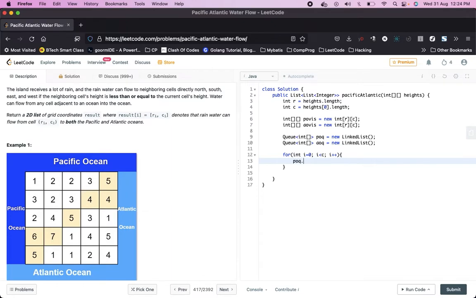Pacific Ocean Q dot add new int 0 comma 0, 0 comma 1, so it will be 0 comma i, right? 0 comma 0, 0 comma 1, 0 comma 2, so i will be a variable, and at the same time we will mark these cells as visited as well. 0 comma i equal to 1.